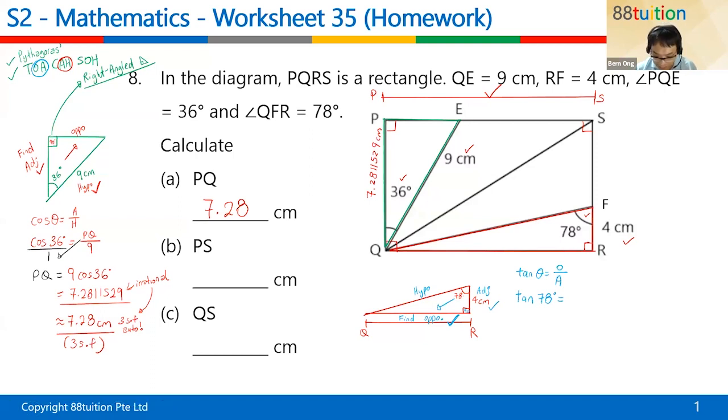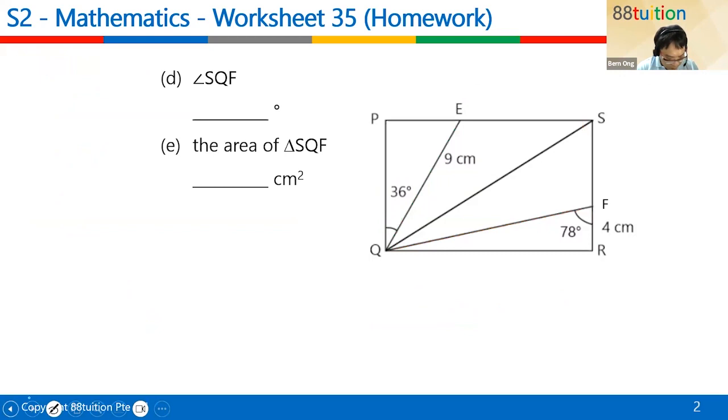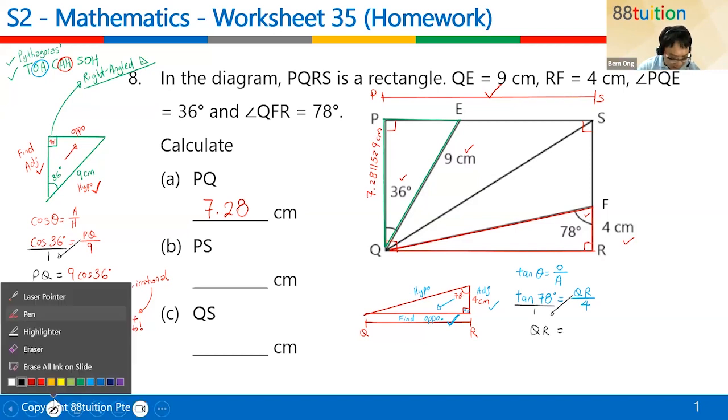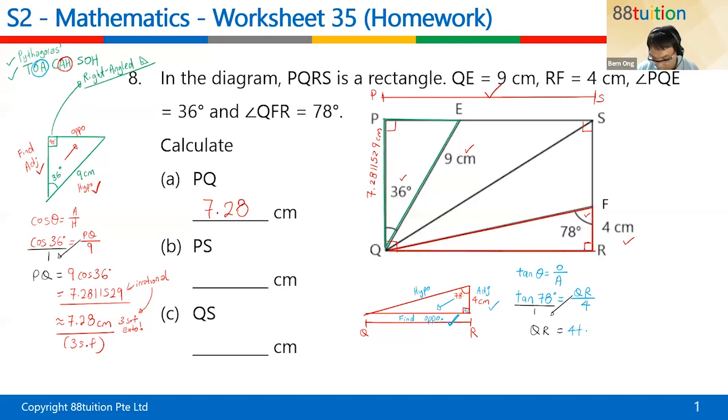Opposite is actually QR. And what is adjacent? Adjacent is the 4. This is over 1. Single fraction, cross multiply. QR times 1 is QR. 4 times tangent 78 is 4 tangent 78. Press your calculator. Once again, this will be a long number. 4 tangent 78 will give you 18.81852.